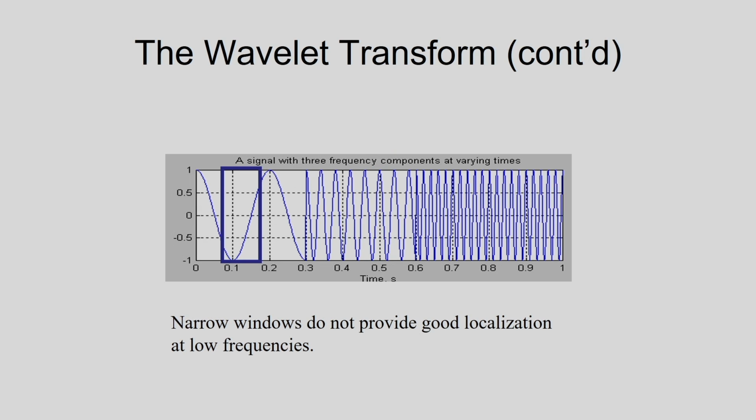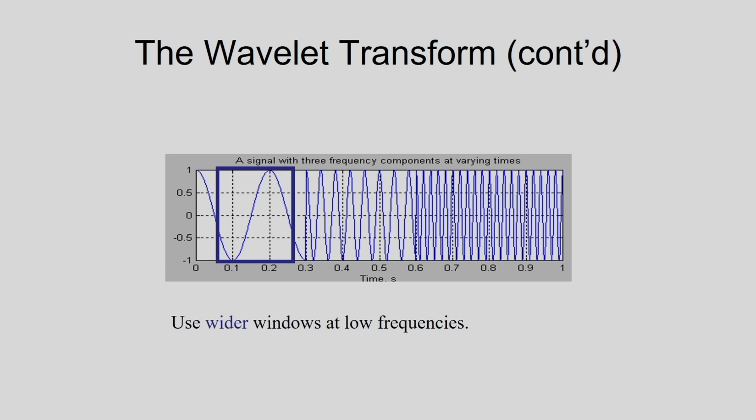And corresponding to the low frequency component, if I consider the low frequency part, the narrow windows do not provide good localization at low frequencies. So for this we have to consider wide windows. Like this we have to consider a wide window. So this is my wide window that I am considering. This is the concept of the variable size windows.